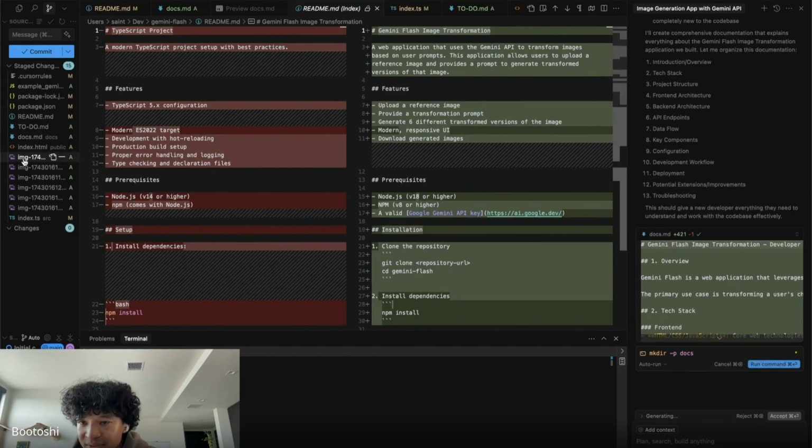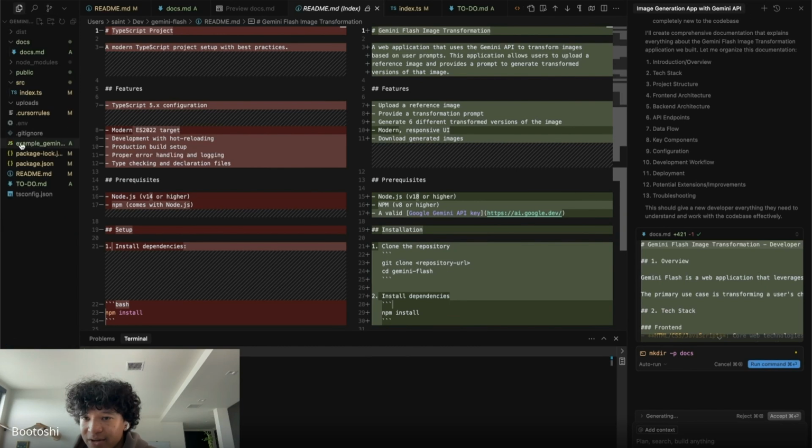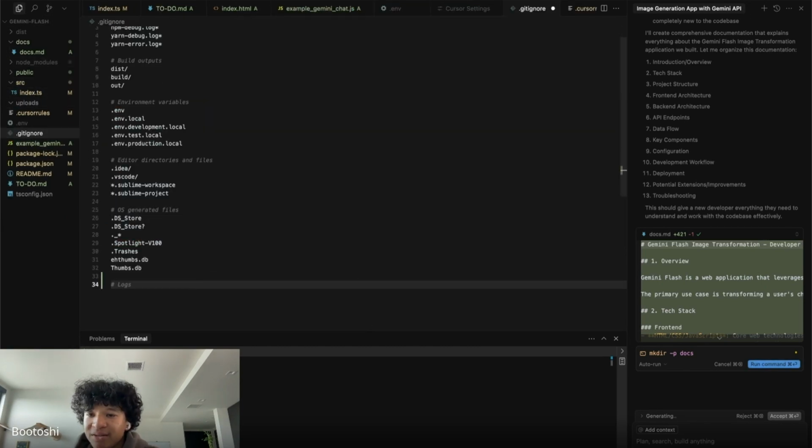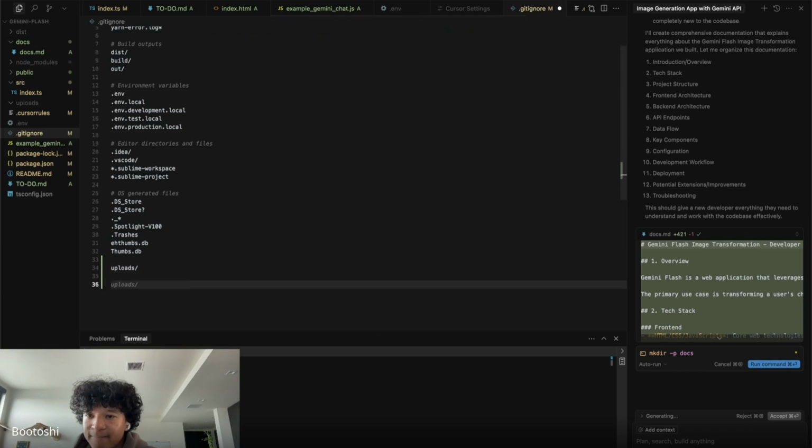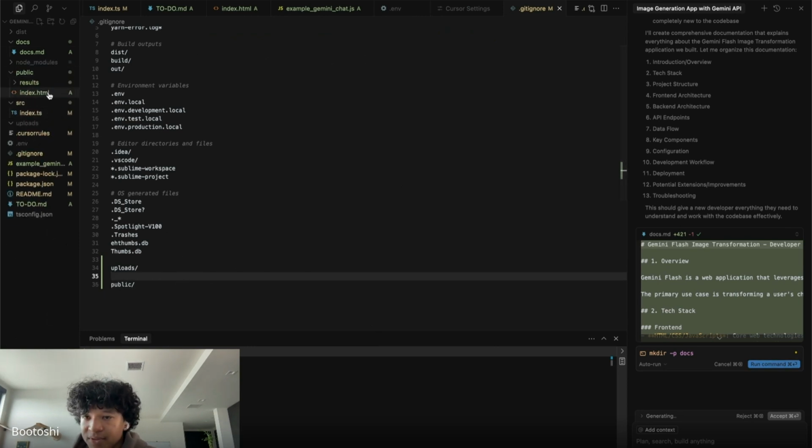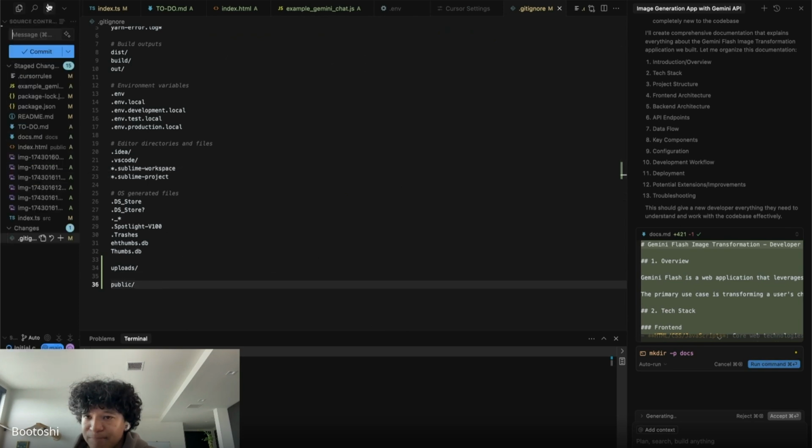I don't want the pictures to get uploaded to GitHub, so I'm going to add these pictures to the .gitignore. I don't want my uploads in there. I don't want my public folder to be in there, which is the pictures. Writing things in the .gitignore basically just tells GitHub, hey, don't include these in the public folder that the world is going to see. So that should be fine.